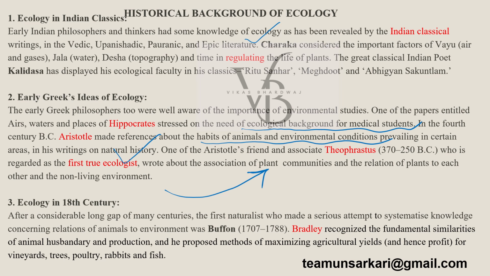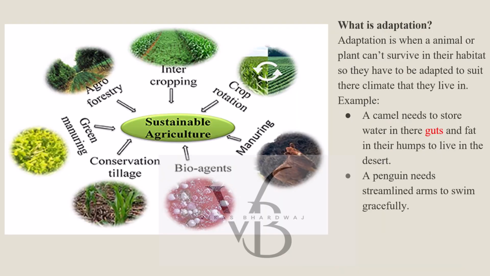In the 18th century, we say the role was played for the first time in systematic understanding of this knowledge by Buffon. And then Bradley recognized the fundamental similarities of animal husbandry and production, and he proposed methods for maximizing agriculture yields. So industrialization is first coming up in England and in Europe. Similar is the case with the understanding of ecology because India was going through colonial period.